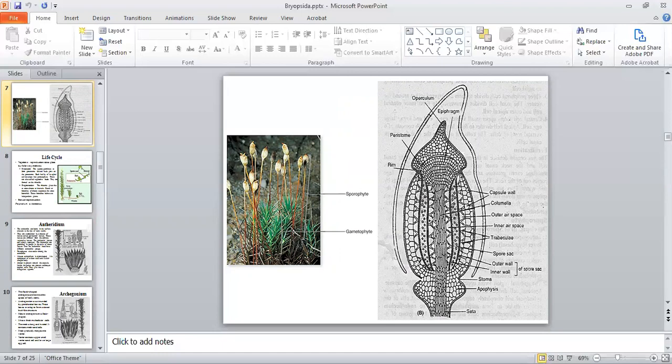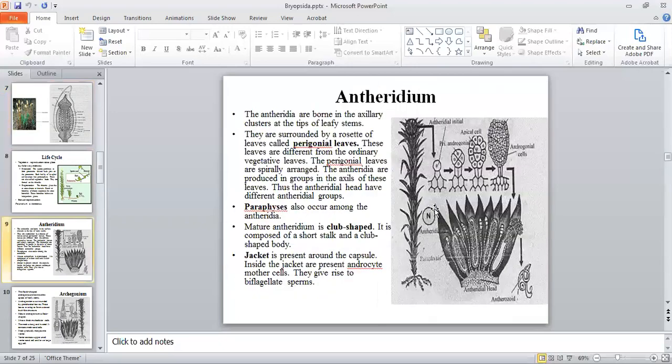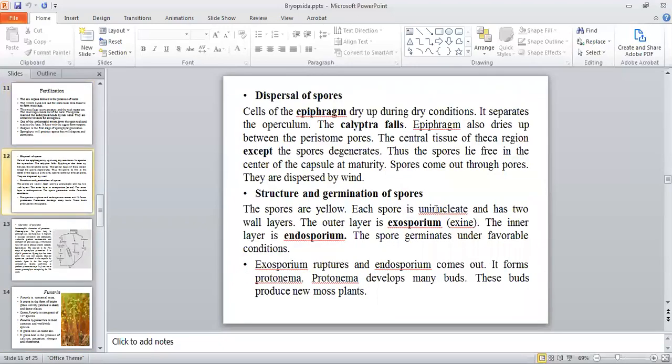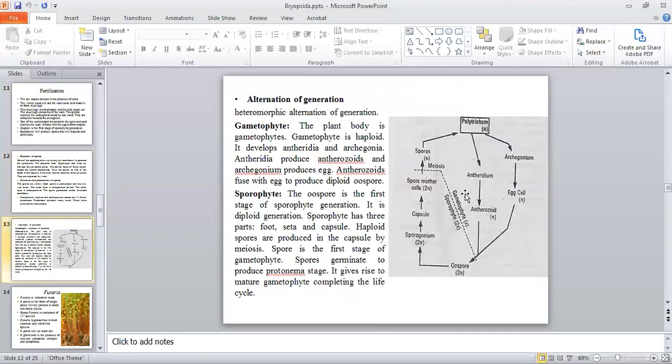That will be degraded and spores will be spread in the whole theca, and will be liberated from the peristome teeth. The spore is uninucleate and two-walled, exosporium and endosporium, and it will germinate to give rise to a gametophyte.